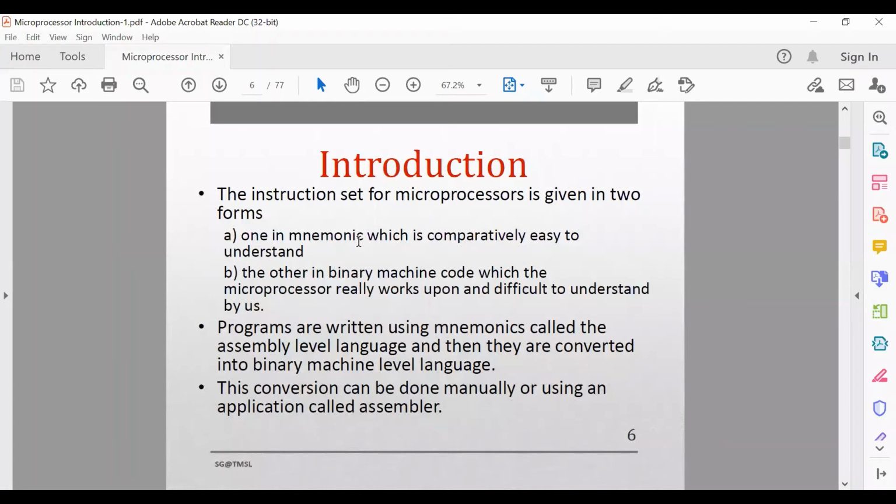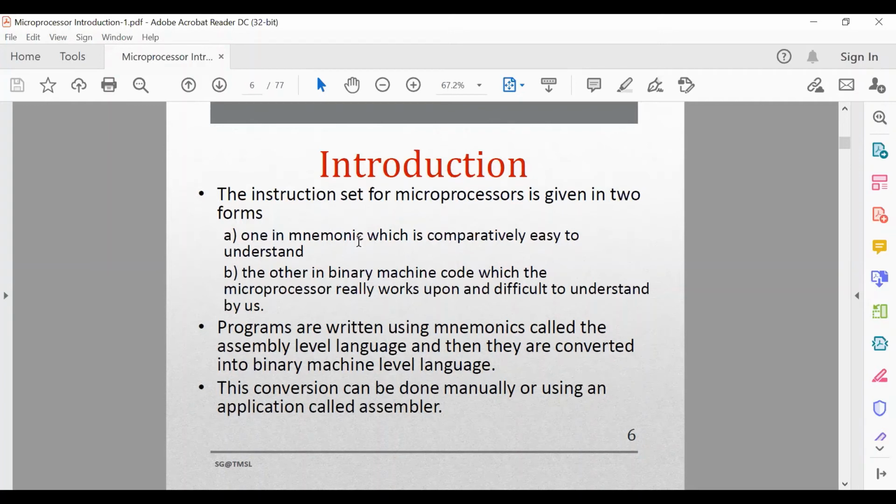For that purpose, these mnemonics must be converted into machine code, so that the machine can understand the meaning of that instruction. So for us, we have to write programs using mnemonics, and for the machine they must be converted.